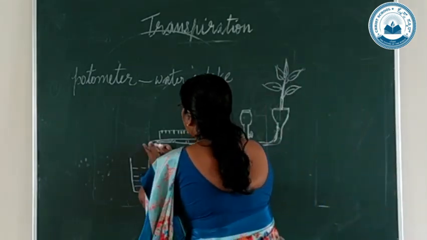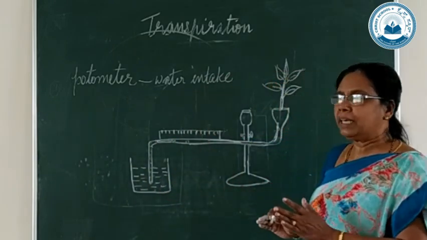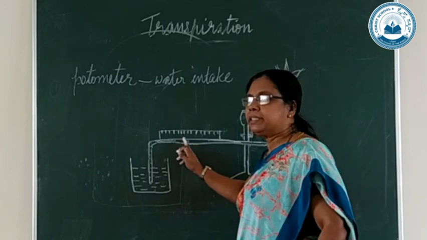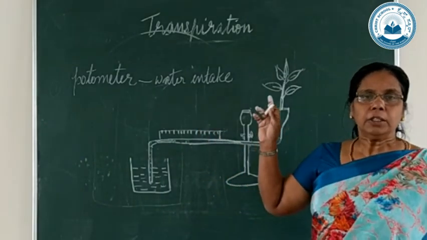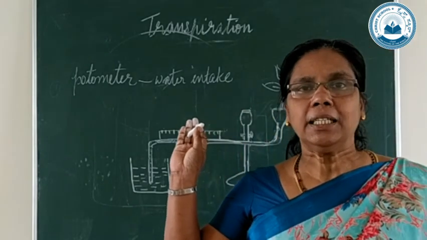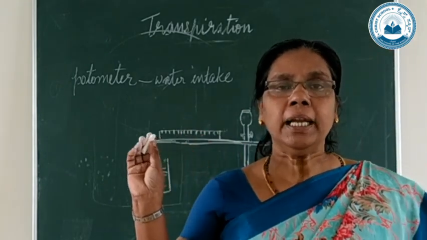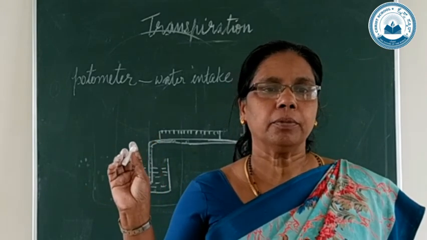Again, that will be absorbed from this colored water through this tube. The water will rise, and from that the air bubble starts to move. So this is a simple experiment to demonstrate the measurement of transpiration by using Ganong's photometer.